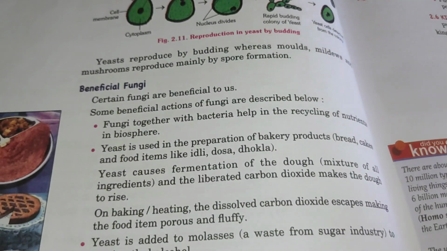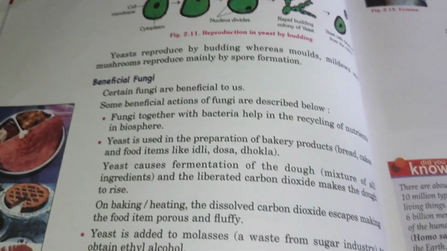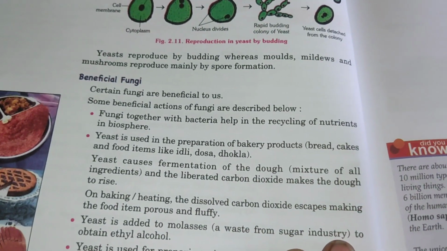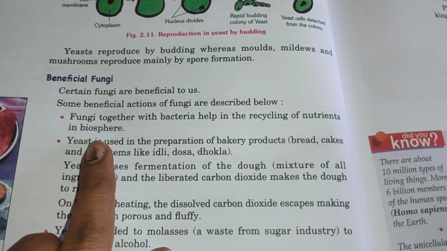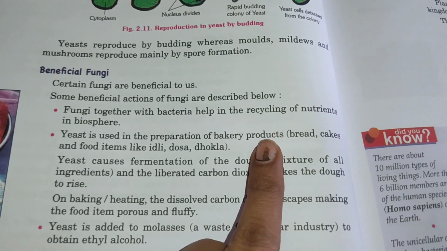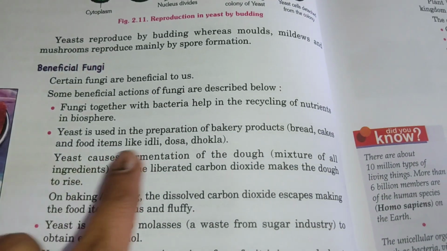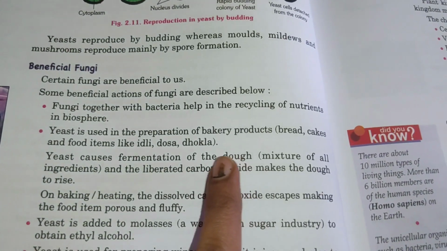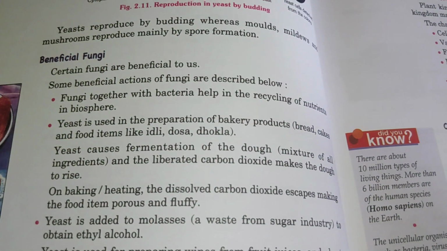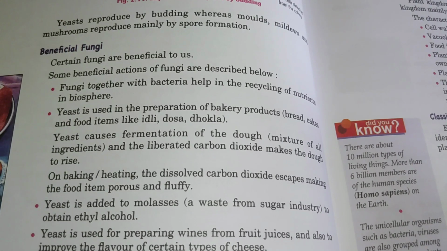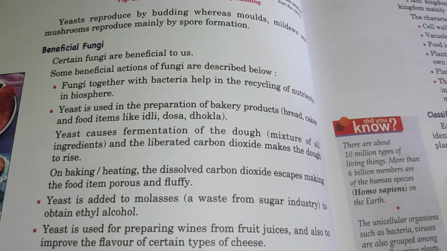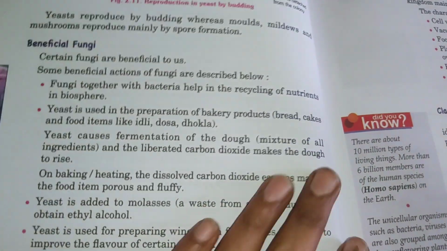Then what are the uses of fungi? Like bacteria, there are also many useful fungi. They help in the recycling of nutrients in the biosphere, and in the preparation of bakery products like bread and cakes, and foods like idli, dosa, dhokla, etc., because they should be fermented to get puffy. If you want a bread which should be puffy and soft, then yeast is added to it.